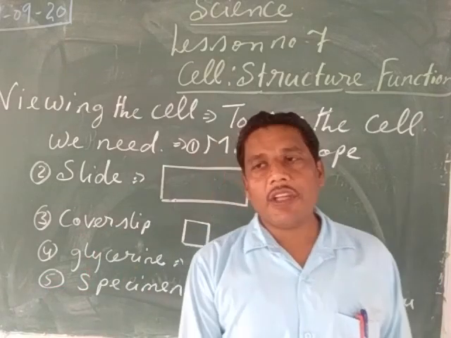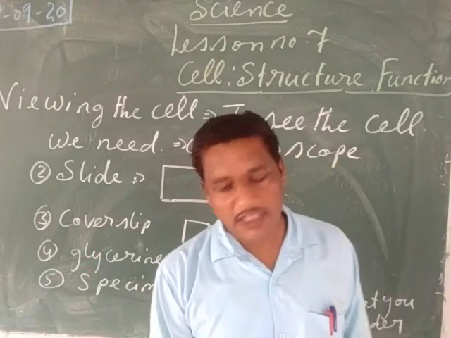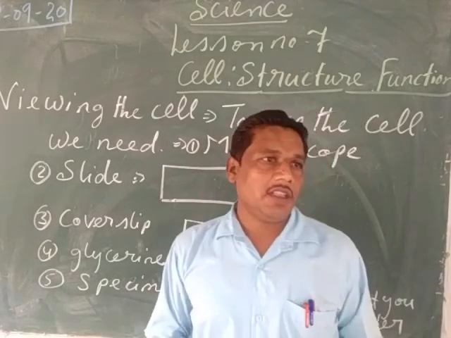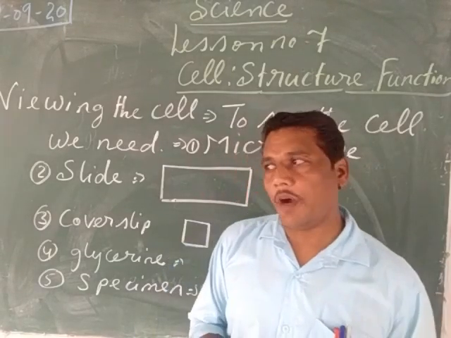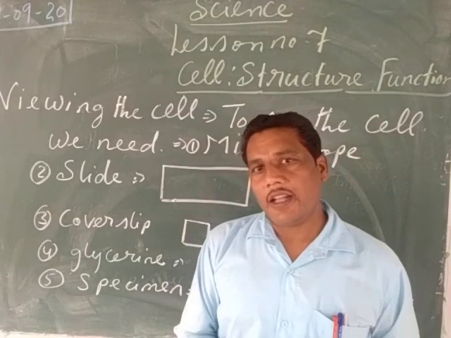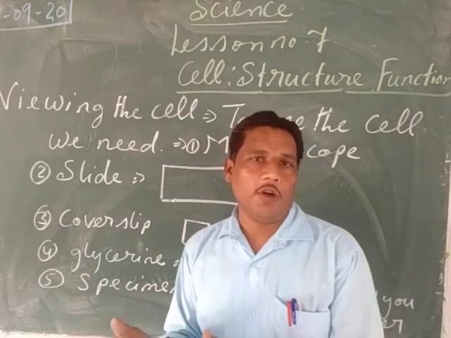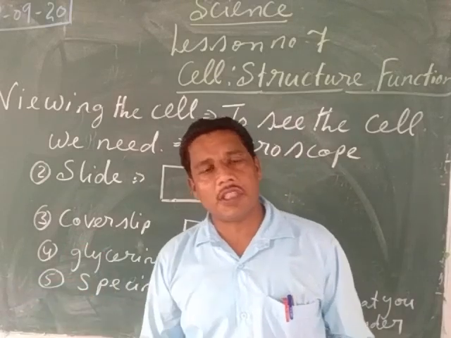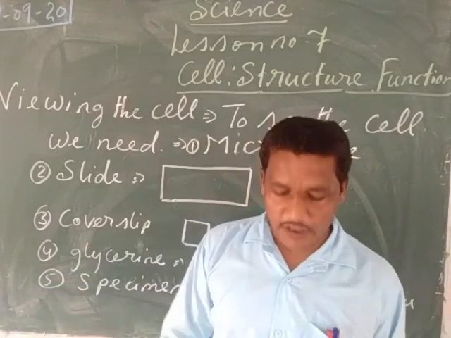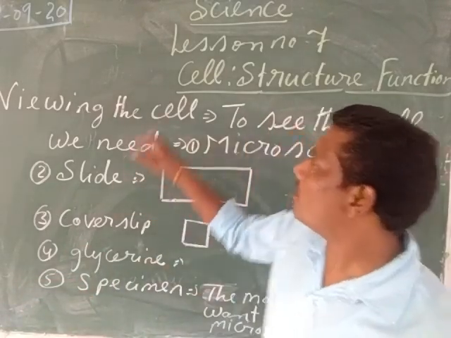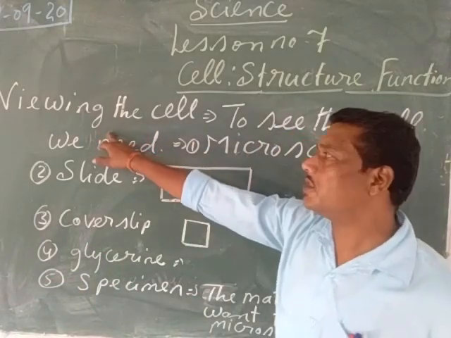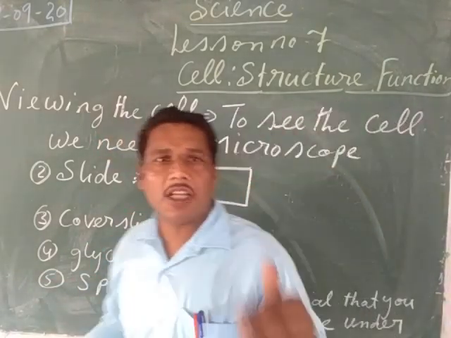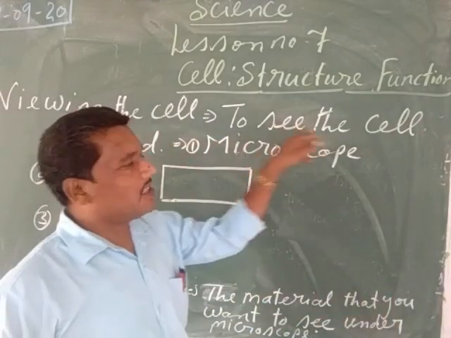Then we have also seen the levels of organization in the animal's body. We have seen that the cell is the starting part of the body. A cell forms a tissue, tissues form an organ, organs form an organ system, and when so many organ systems are developed, they form the complete organism. Today we are going to start the topic called viewing the cell. Viewing the cell means seeing the cell.